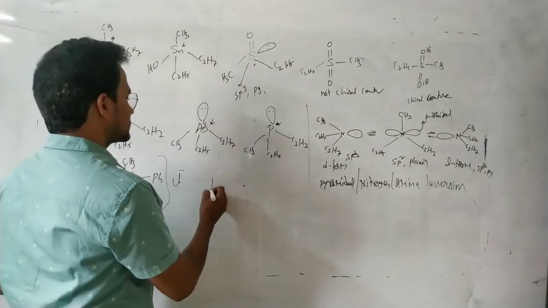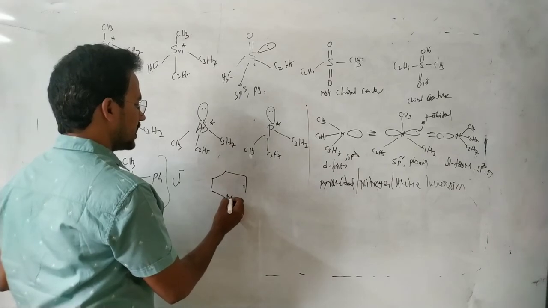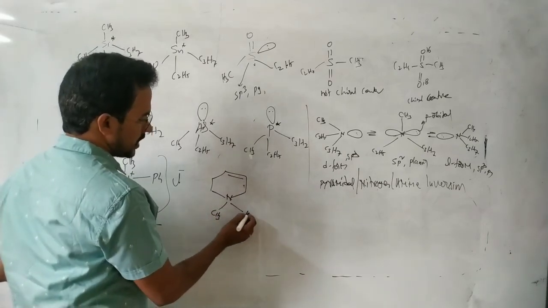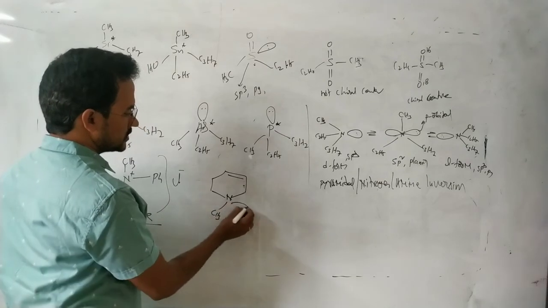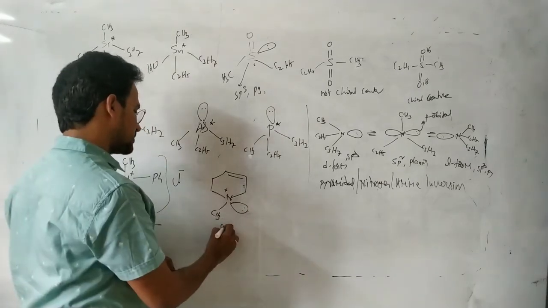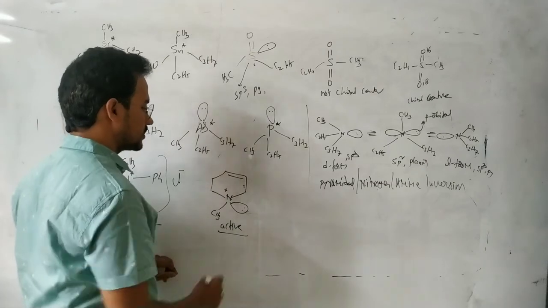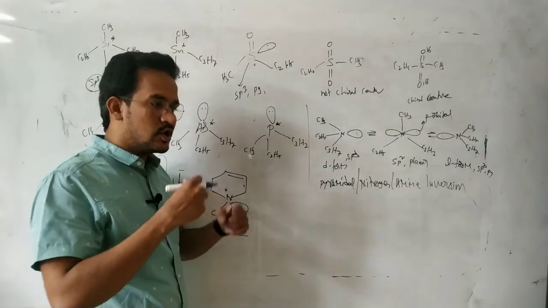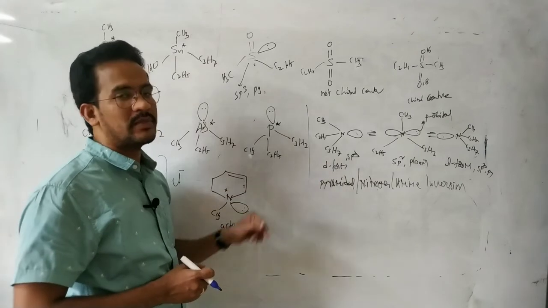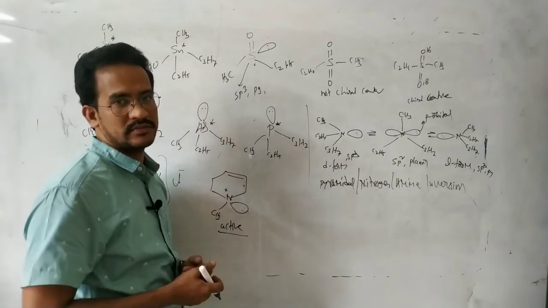Next, cyclic amines are also optically active. For example, see this one, with CH3 and a lone pair. This is an optically active molecule with a chiral center, because it is a cyclic form, a closed chain, so pyramidal inversion is not possible.